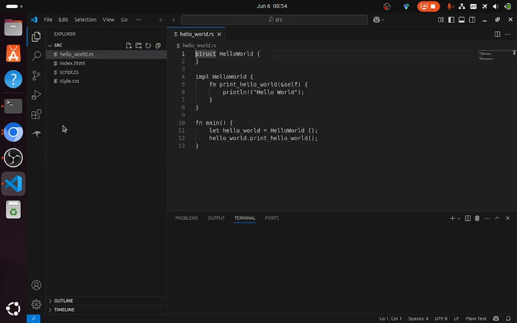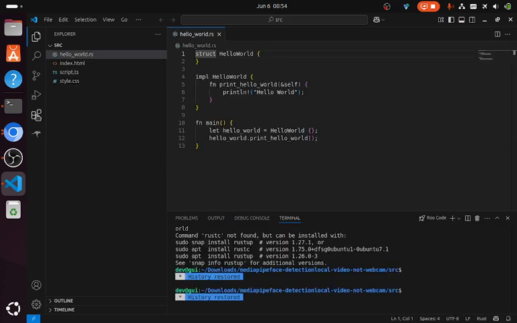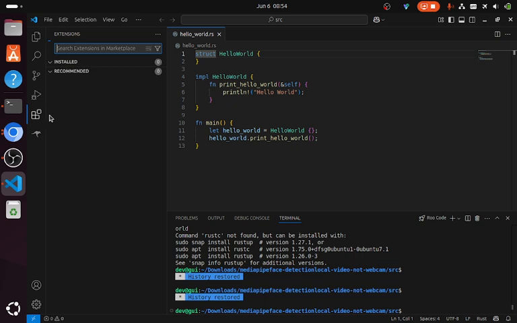Here we are. What we want to do is go to extensions and search for Cline. Takes a while, as you know.